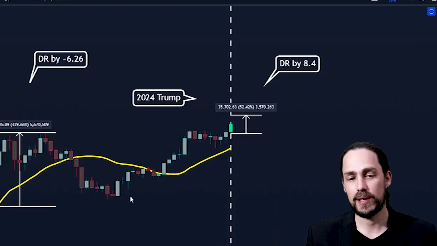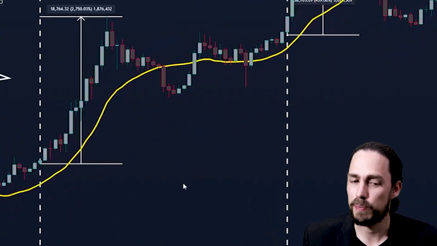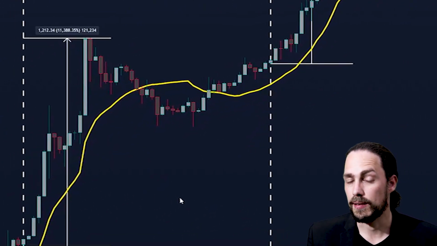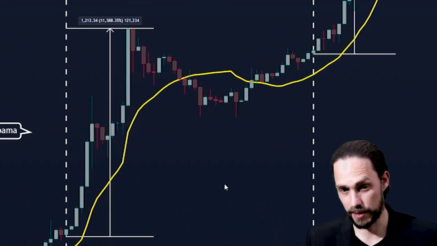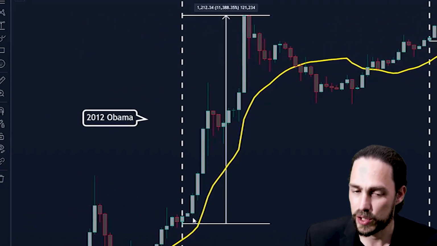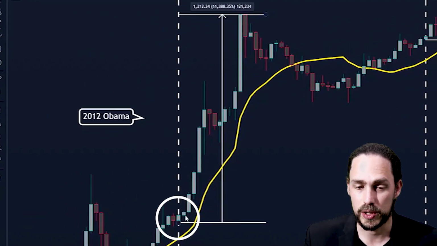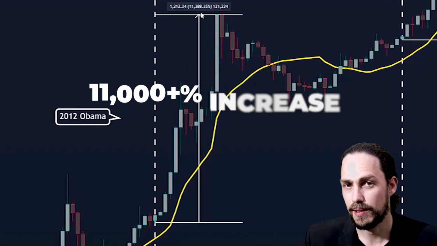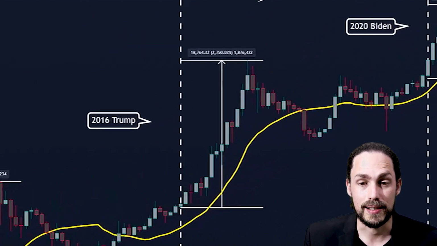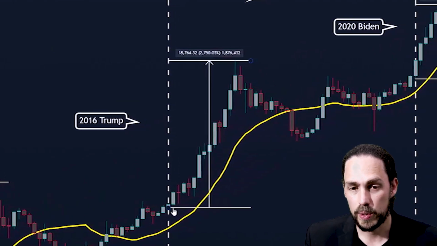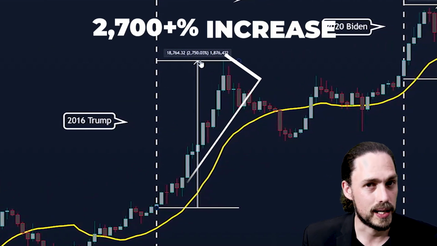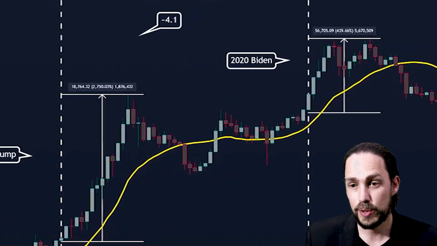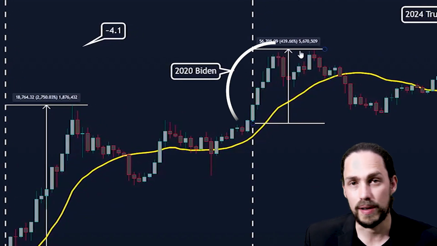But I went a step further and I told myself, well, looking at this pattern in the chart, we can clearly see diminishing returns coming into the market. For example, if we measure the move from the Obama election to the blow-off top, we saw roughly an 11,000% increase. Now, if we look at the Trump election in 2016, we saw an increase of roughly 2,700%. And during Biden's election, we saw an increase of roughly 400%. So the diminishing returns is something that I immediately picked up.